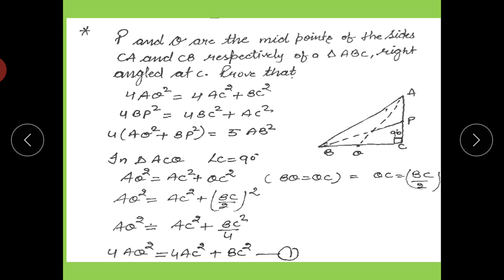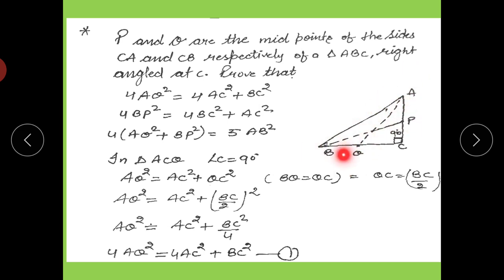Then prove the first part: 4AQ square is equal to 4AC square plus BC square, 4BP square is equal to 4BC square plus AC square, and 4 times AQ square plus BP square is equal to 5AB square. So you have to think of an idea. AQ is not there, so a construction is needed. So join A and Q, and B and P.